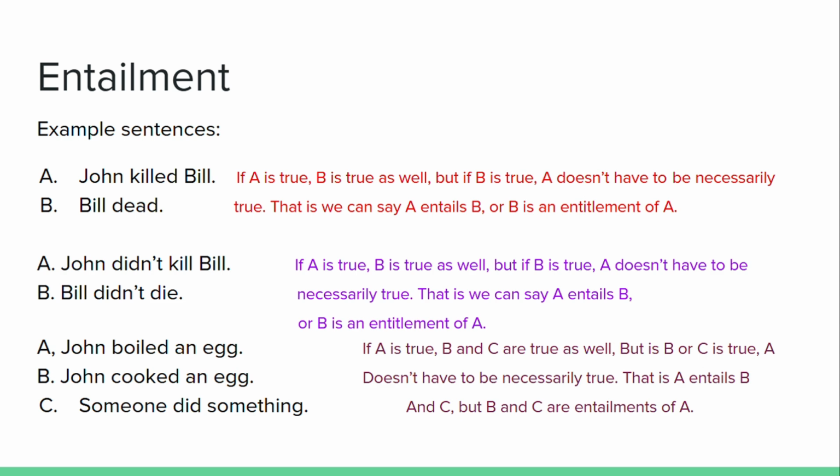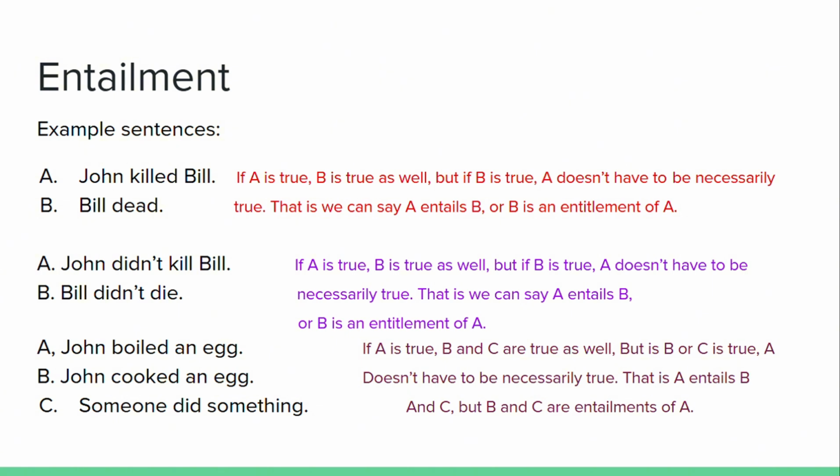But if sentence B, Bill's dead, is true, then sentence A, John killed Bill, doesn't have to be necessarily true. Bill can be killed by someone else. So we can see that sentence A entails sentence B, and sentence B is an entailment of sentence A.